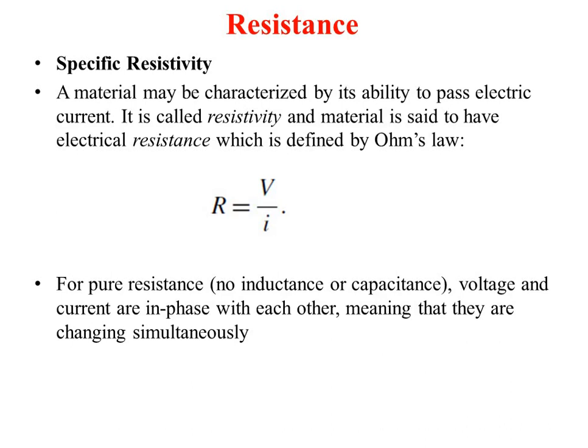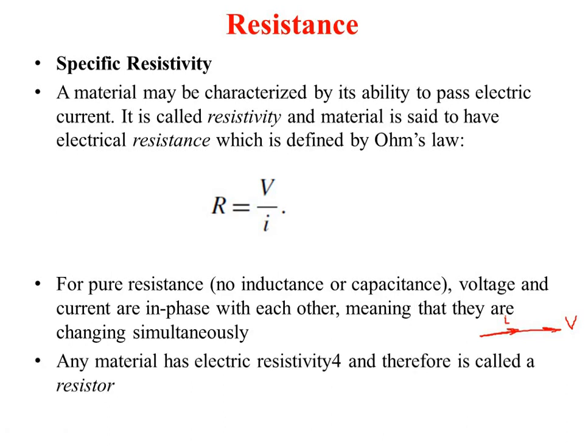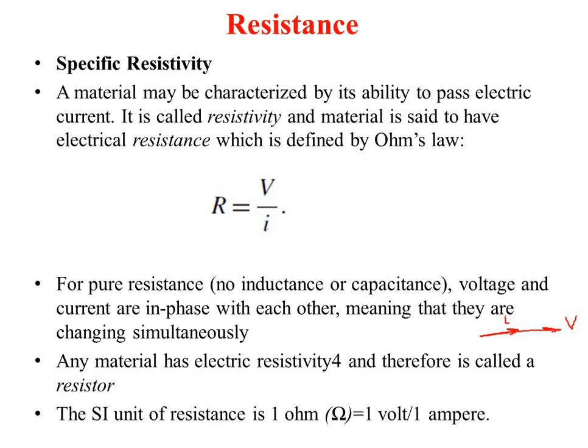But if it is purely resistance, then if this is the voltage, the current is in the same direction. That means the phase difference between V and I will be 0. This is the meaning of being in phase; they are changing simultaneously. So any material has a resistivity and therefore it is called a resistor. The unit for resistance is 1 ohm, which is given by 1 volt per ampere.